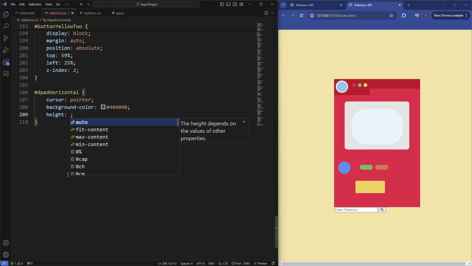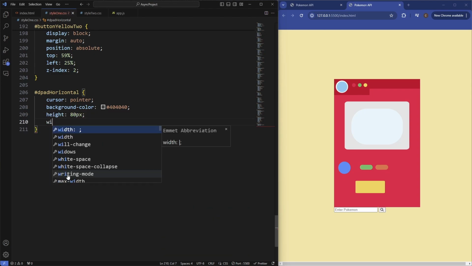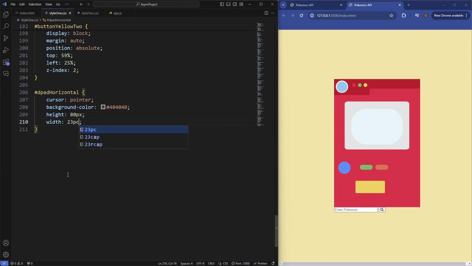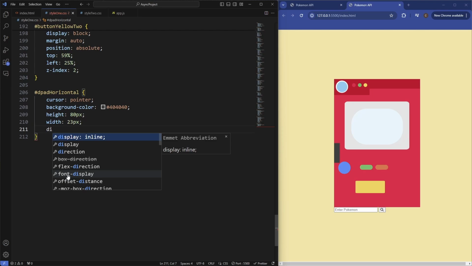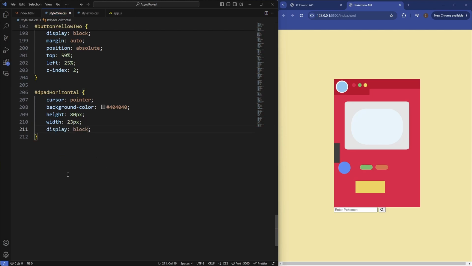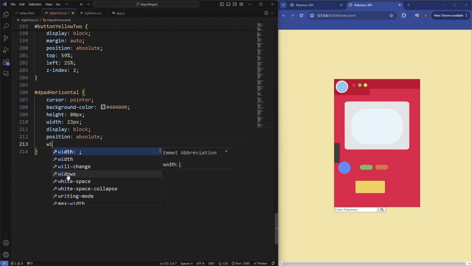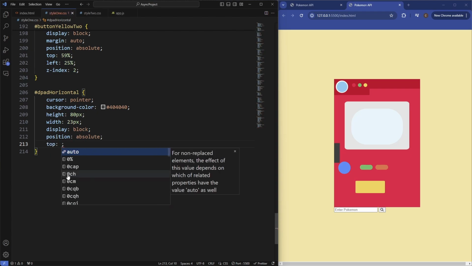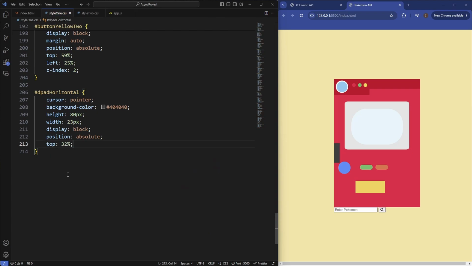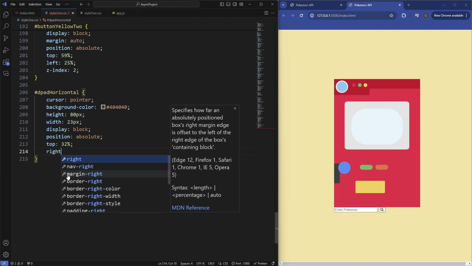Height is going to be 80 pixels. The width is going to be 23 pixels. And then we'll set the display to block again. Set the position of this to be absolute. And we'll say top, it's going to be 32% from the right percent.